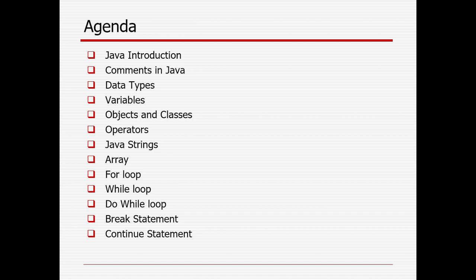In today's topic, I will cover Java introduction, comments, data types, variables, what an object and class are, what the different operators available are, what a Java string is, what single-dimensional and multi-dimensional arrays are all about, and the different loops. In the loops, you will find 3 loops: for loop, while loop, and do while loop, and how we can control the loop with the help of break and continue keywords.